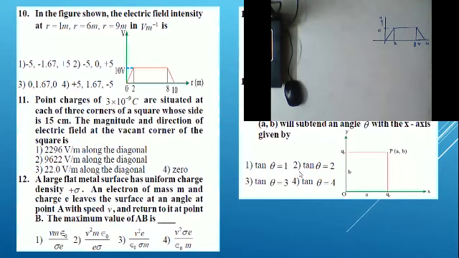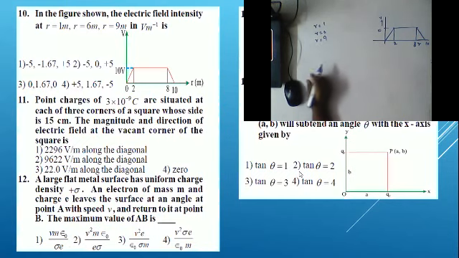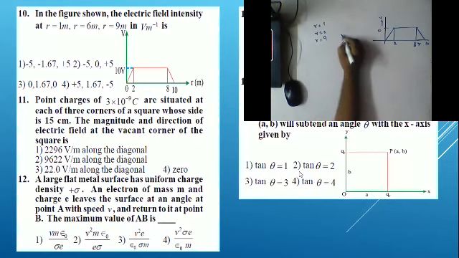Okay, so at R equal to 1, R equal to 6, and R equal to 9, we are required to find the field in terms of volt per meter.